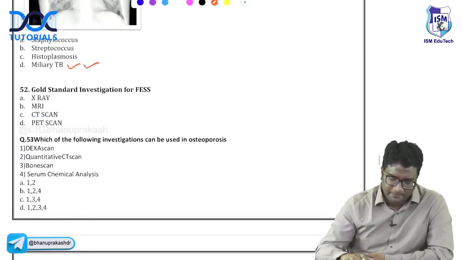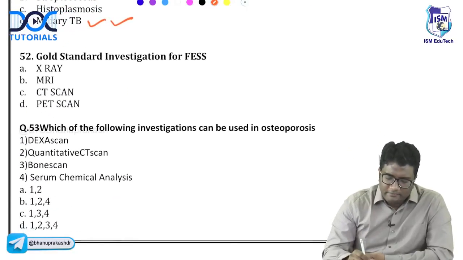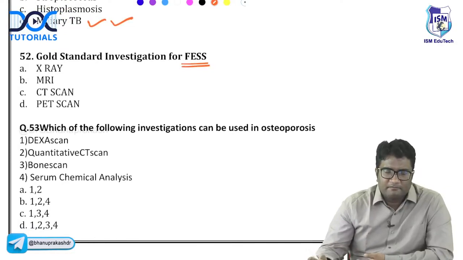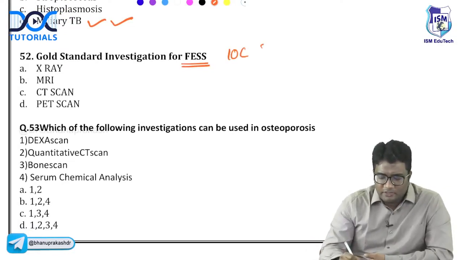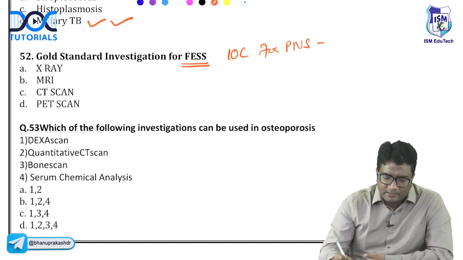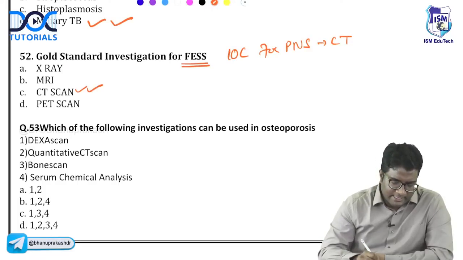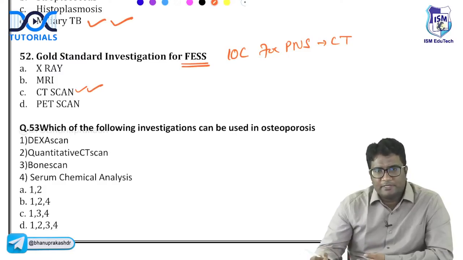This is miliary TB. What is the gold standard investigation for FESS, functional endoscopic sinus surgery? So to look at the paranasal sinuses, the investigation of choice for paranasal sinuses is what? CT scan. So you have to get a CT scan before you go for functional endoscopic sinus surgery.